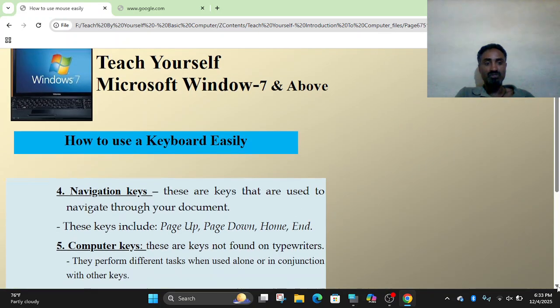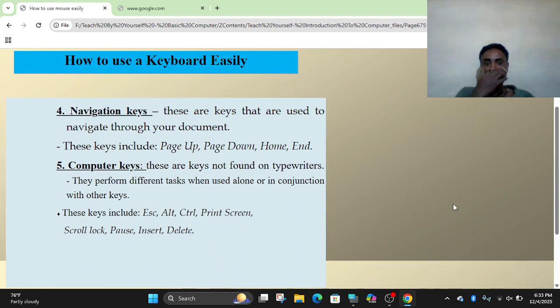And the other category is navigation keys. These keys are used to navigate through your document. They help you to move up or down. For instance, when you create multiple pages in Microsoft Word, you may not be able to display all the pages on a particular screen. We have to use page up or page down.